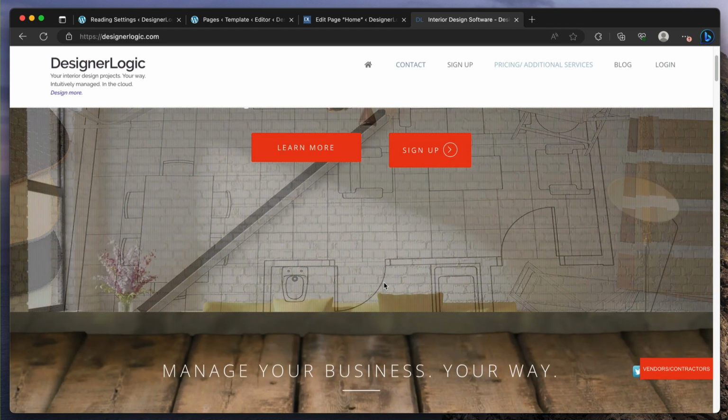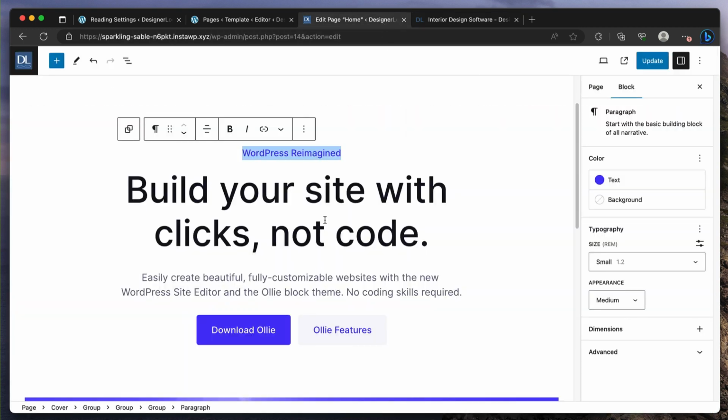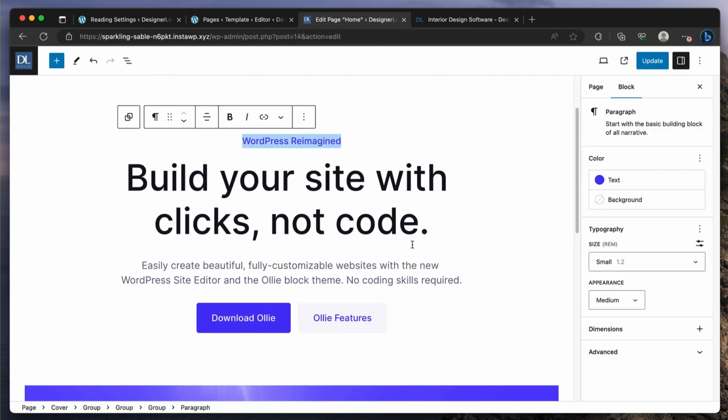Okay, but what we need to do is, with this first content that they're seeing, it has to be completely clear to people what they're getting and within the industry that they're getting. So project management is very vague, broad. So you might want to do something like interior design project management.